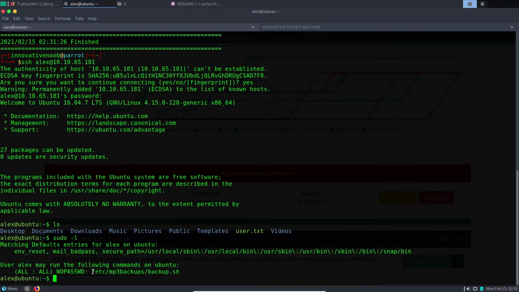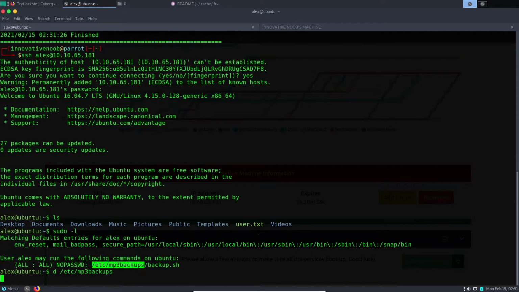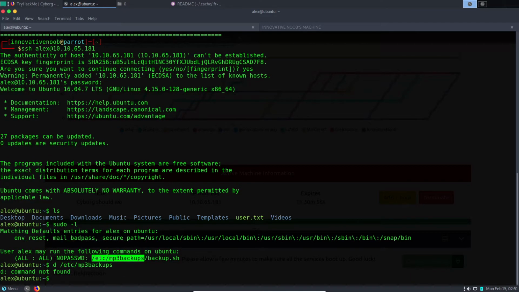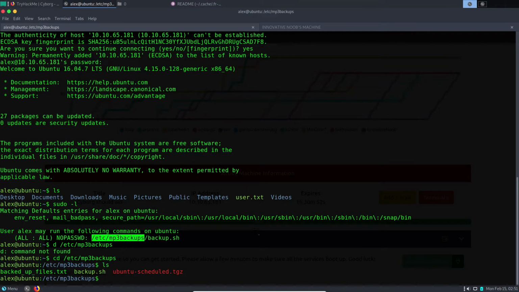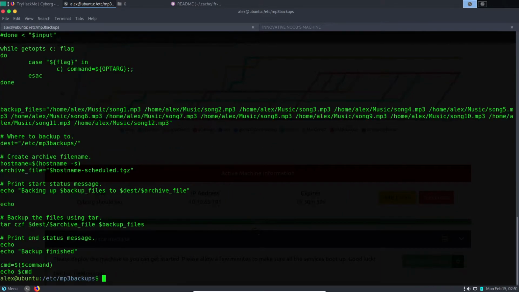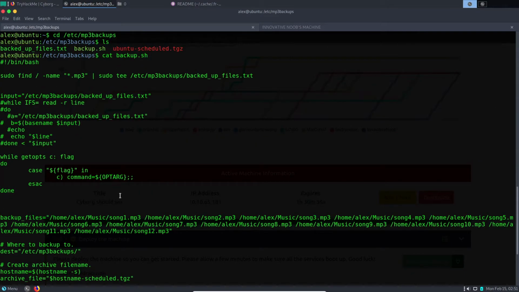So we'll go to this directory and see what's going on here. There are 3 files, but we are interested in backup.sh. We'll cat it out and see what's going on here.